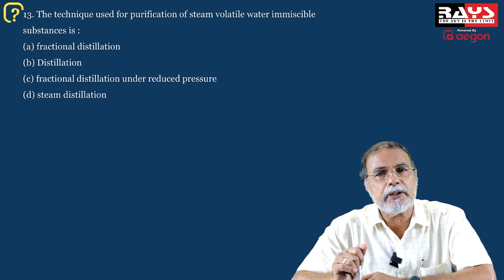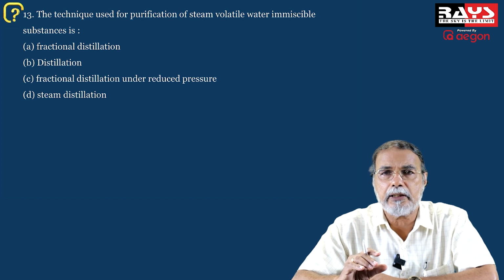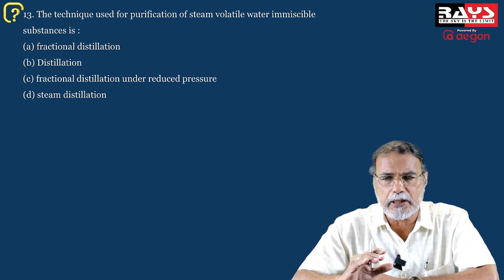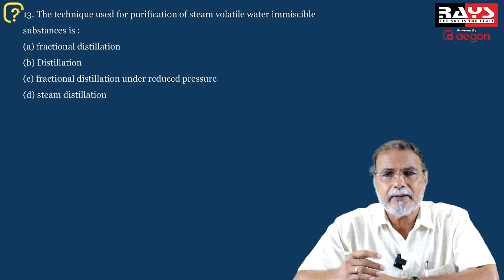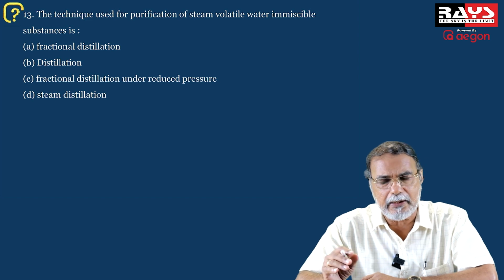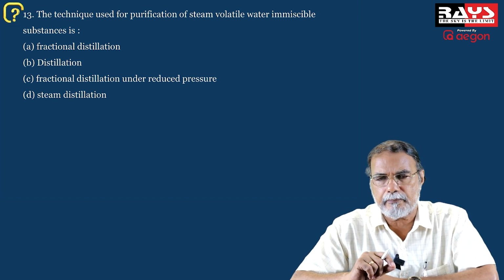Coming to the next question, it is from the chapter on purification of organic compounds. The first chapter in organic chemistry, basic organic chemistry, you have one section, purification of organic compounds. There are the various methods discussed there, and one method is steam distillation.